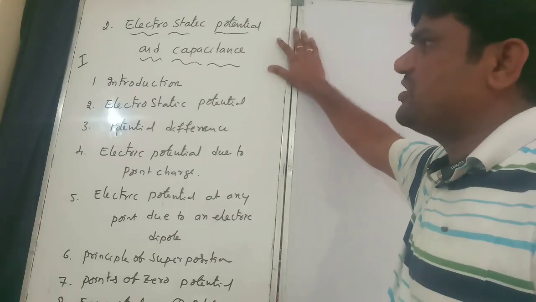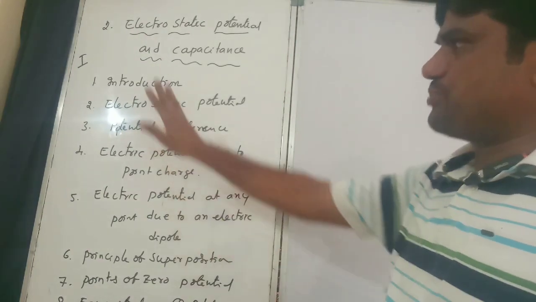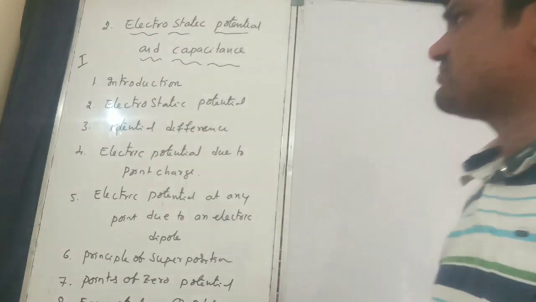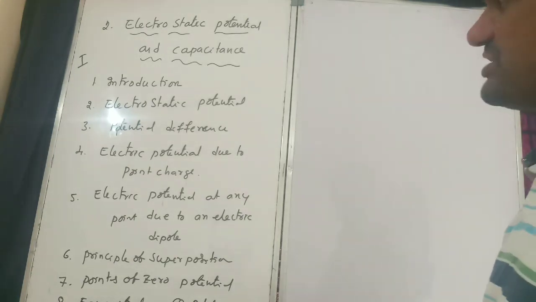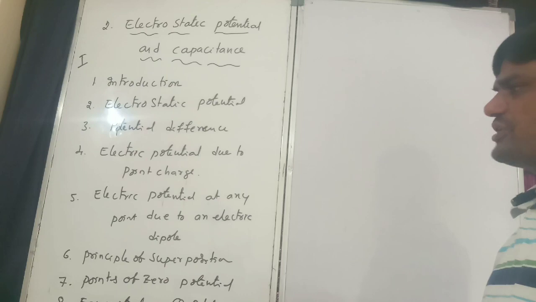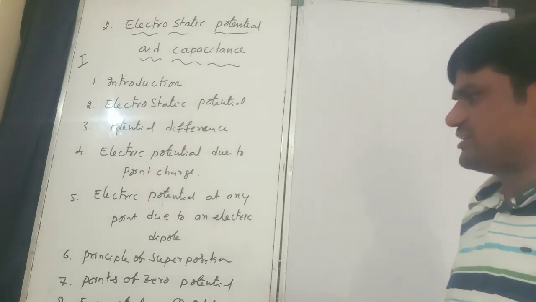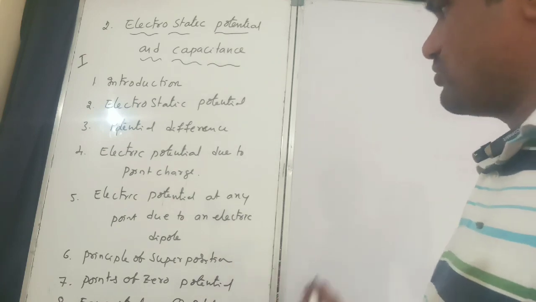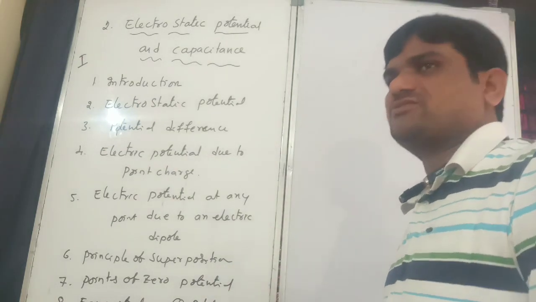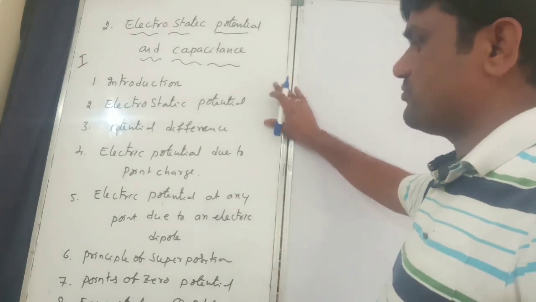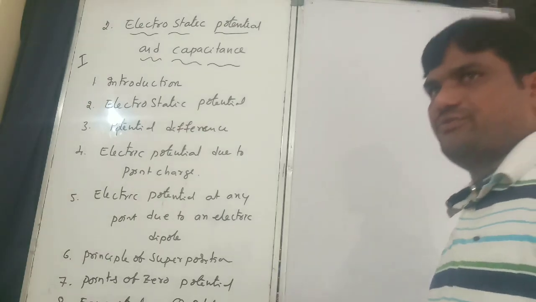Electrostatic potential and capacitance. These are the topics. First part: introduction, electrostatic potential, electric potential difference, electric potential due to a point charge, and electric potential at any point due to an electric dipole. Today's target is this much, but I lost the morning session. Next class I will define the rest.